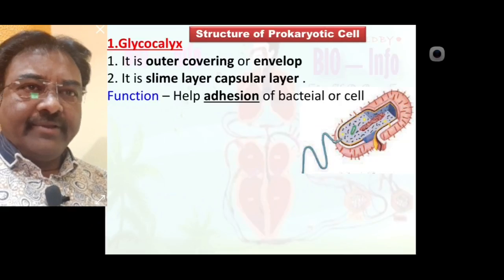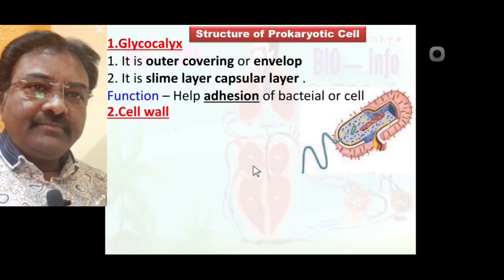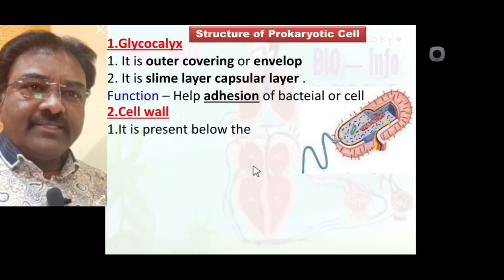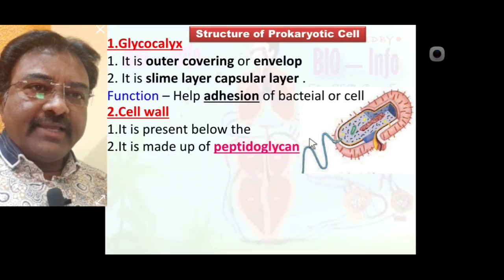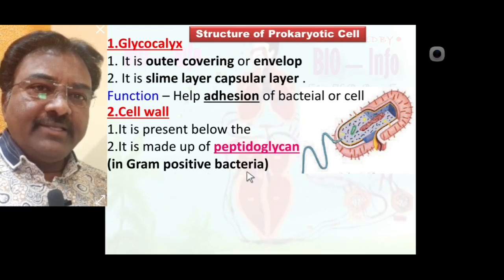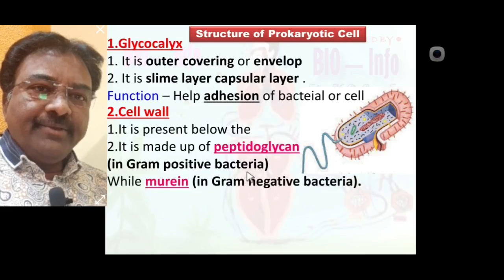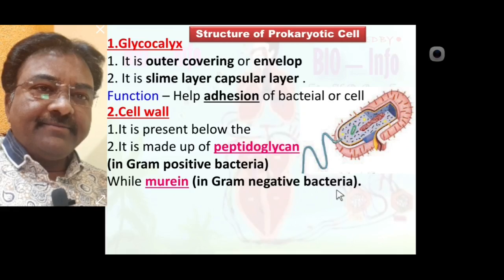Now the second envelope of prokaryotic cell is called the cell wall. Cell wall is present below the glycocalyx. If it is made up of peptidoglycan, such bacteria are called gram-positive bacteria. If the cell wall is made up of murein material, such bacteria are called gram-negative bacteria.